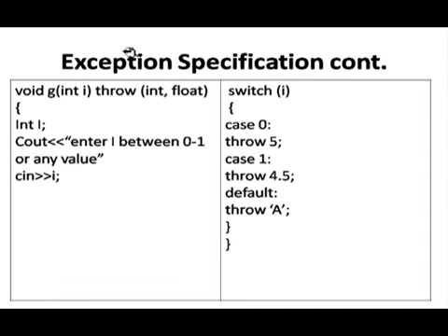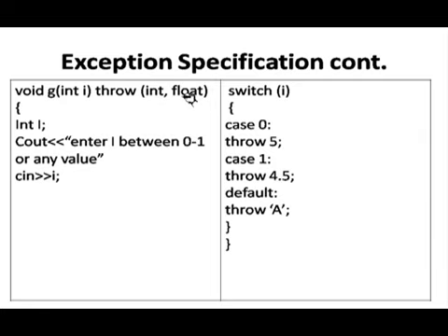This is the example of exception specification. First we write void g, a function with int I, throw(int, float). So here we are just passing 2 types of exception, meaning this function can generate 2 types of exception. It can generate other types of exception, but it can't throw them.